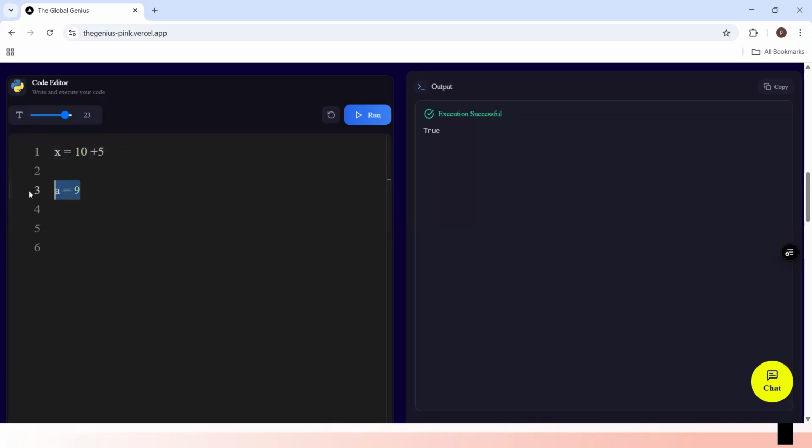There is just one expression here. Here we only have an assignment expression. Here we have an arithmetic expression, which is specifically an addition expression. Then after that, we now have an assignment expression. So an expression is anything that can be evaluated to a value. 10 plus 5 is an expression because it will evaluate to 15.